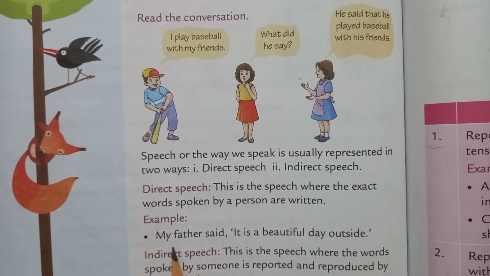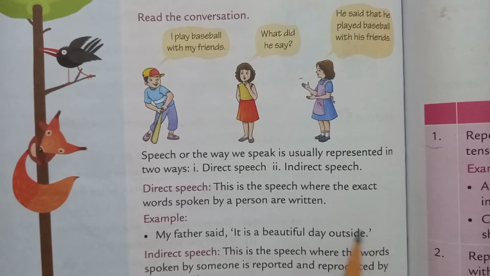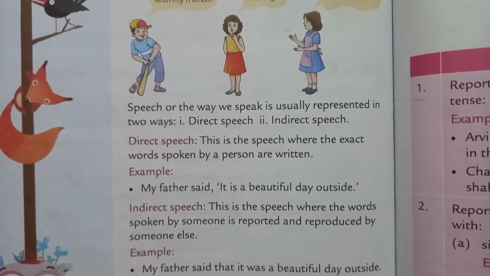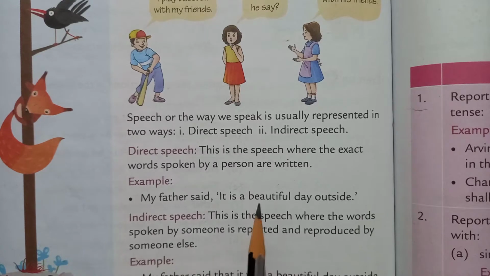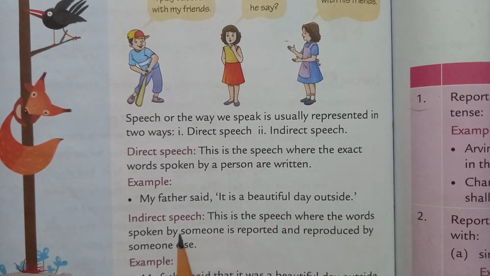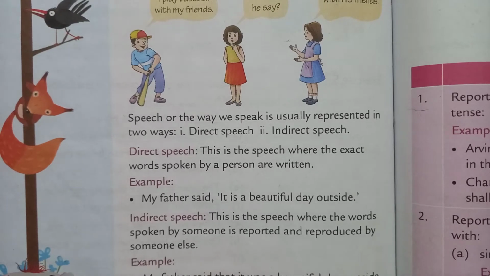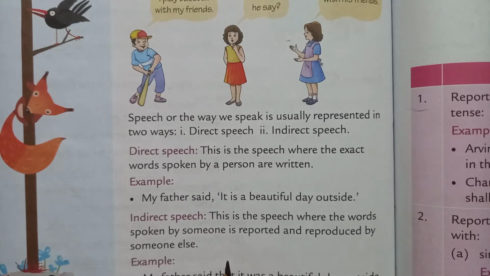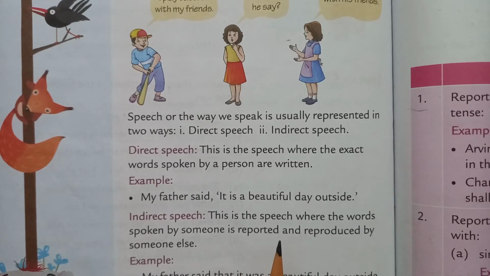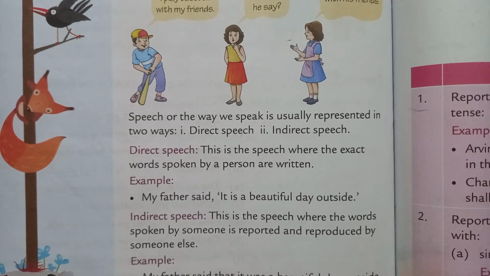For example, see, my father said, it is a beautiful day outside. Now this is direct speech. Now see how you will change it into indirect speech. Indirect speech is the speech where the words spoken by someone are reported and reproduced by someone else. Means the words spoken by someone are to be represented by someone else, the same spoken words without changing its meaning.